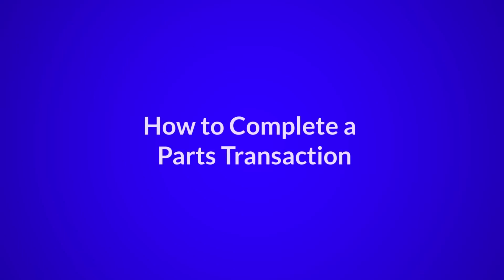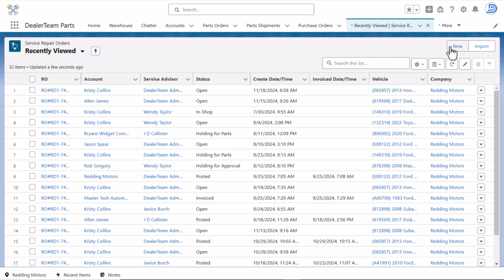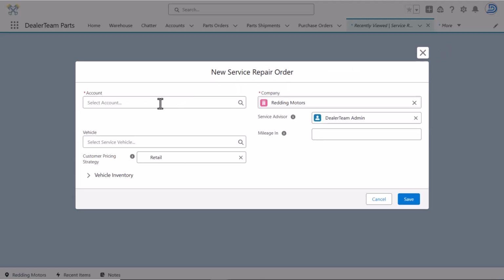Welcome to our tutorial on how to complete a parts transaction from start to finish. In this video, we'll create a repair order, add out-of-stock parts through a purchase order, and cashier and post the invoice. Let's begin by creating a service repair order.